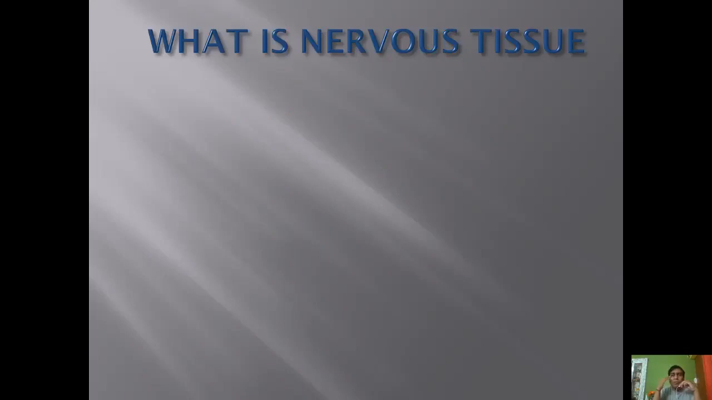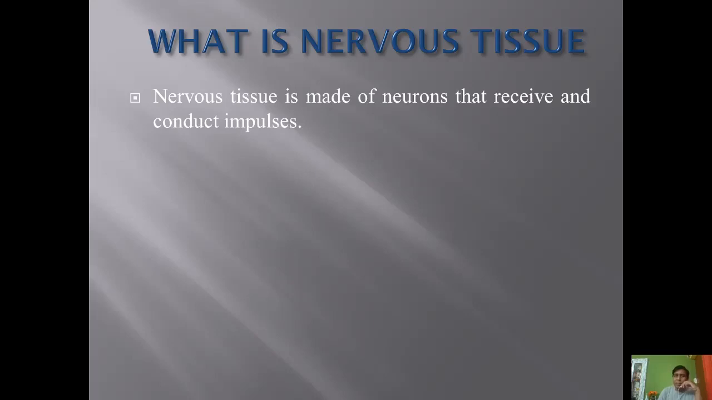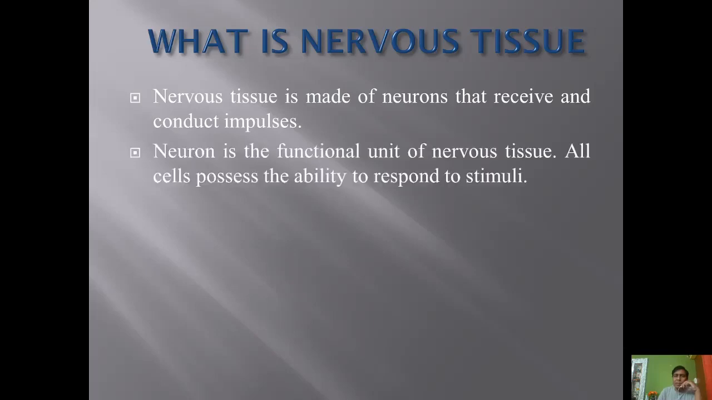Now our next slide goes on to what is nervous tissue. Nervous tissue is a tissue which is important for response to stimuli. It is made up of neurons, the cells, which are the units of nervous tissue, they receive and conduct impulses. Neuron is the functional unit of nervous tissue. All cells possess the ability to respond to stimuli. Stimuli means anything which creates a response.